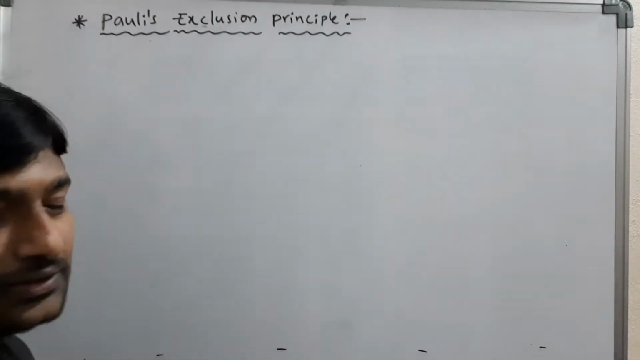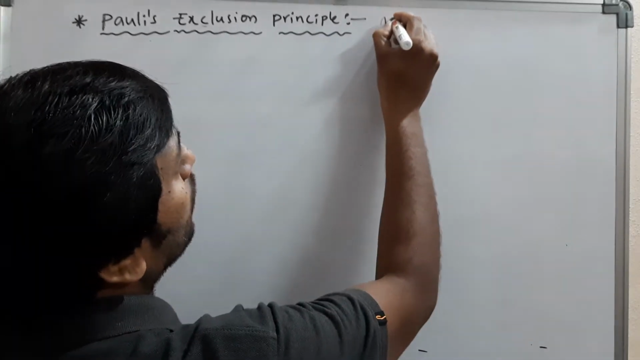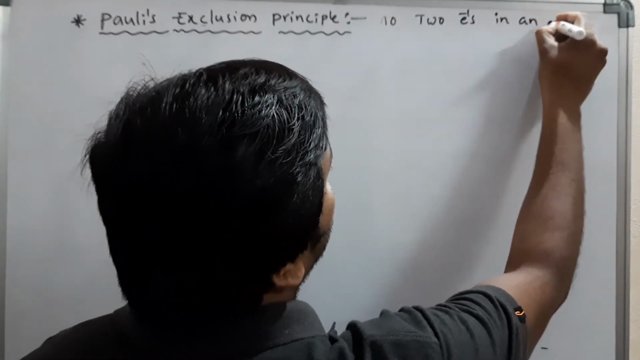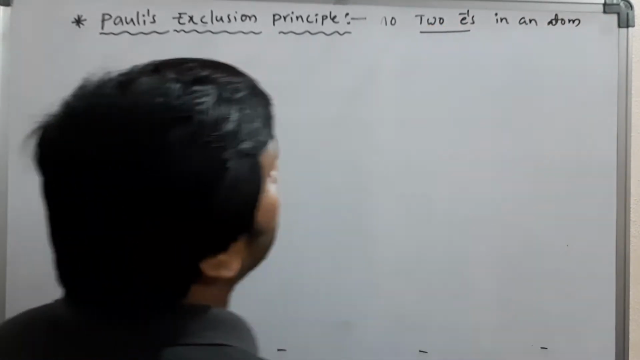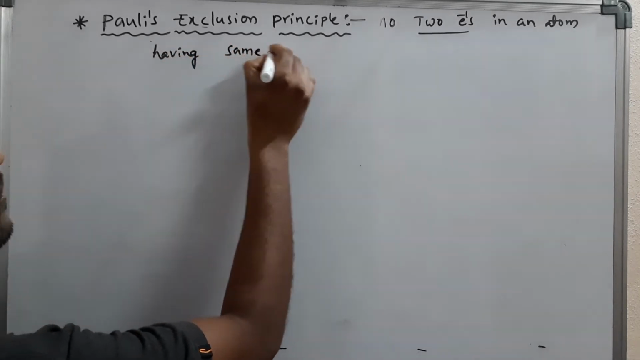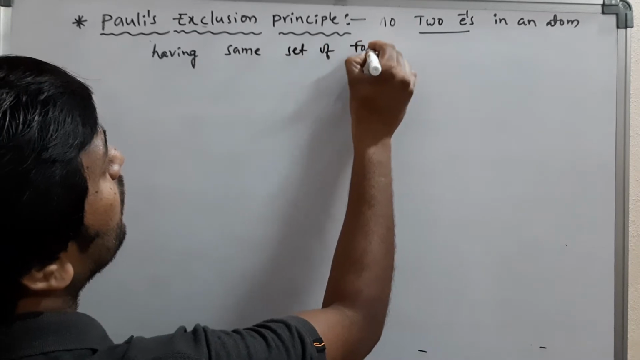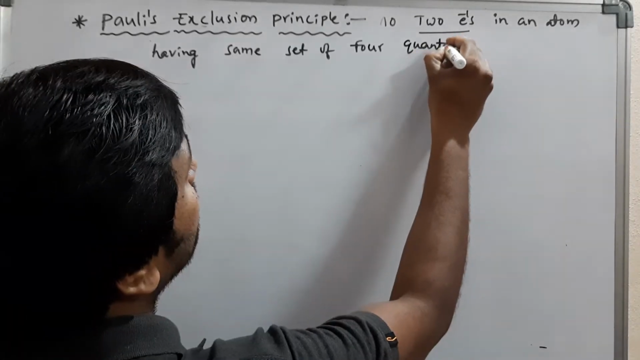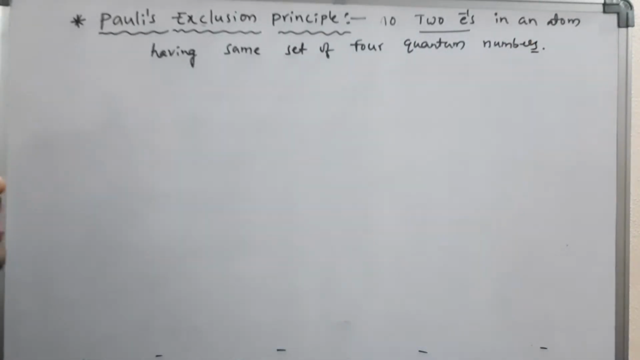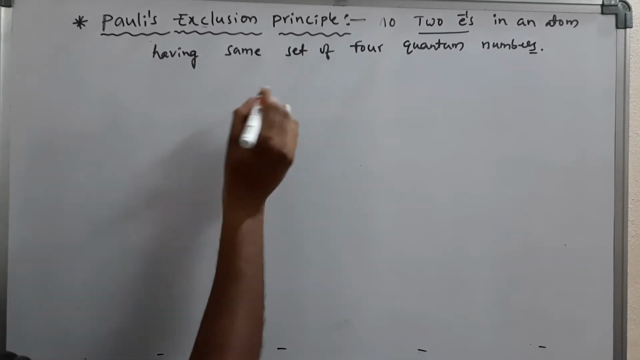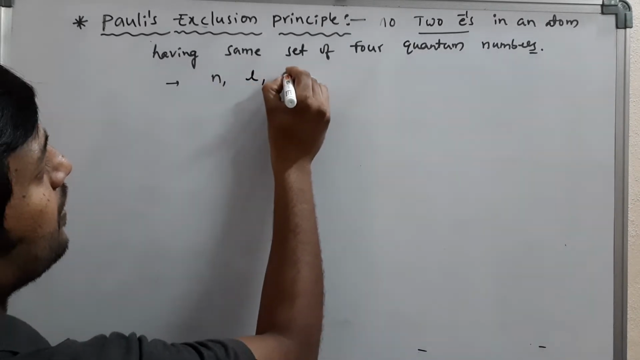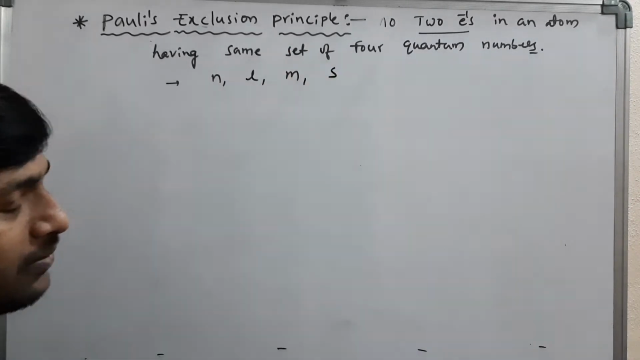So according to Pauli's exclusion principle, no two electrons in an atom can have the same set of four quantum numbers. We have a total of four quantum numbers: the principal quantum number, azimuthal quantum number, magnetic quantum number and spin quantum number.